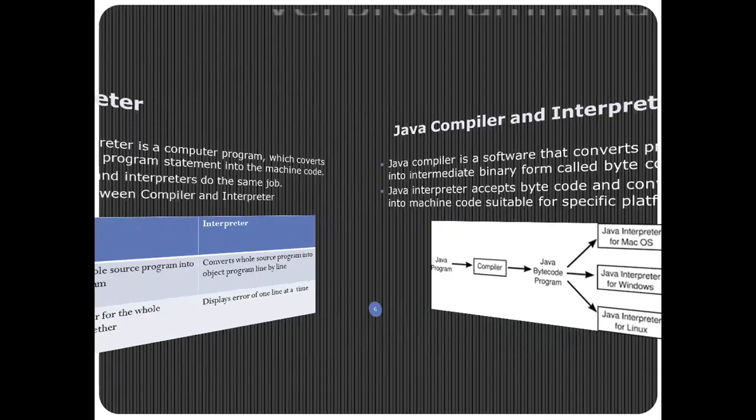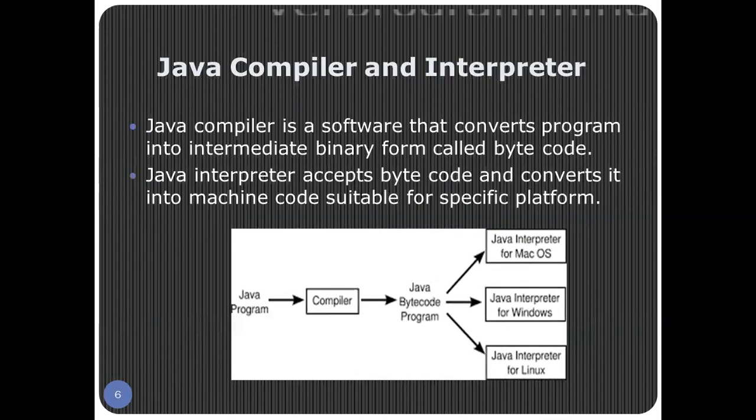Now next, coming to the feature, Java is both compiled and interpreted. I told you that we are going to learn why it is said so. Now in Java, we are using both a compiler as well as an interpreter. Look into the diagram. A Java program first goes into a compiler. From the compiler, there comes a Java bytecode. Now what is a bytecode? A bytecode is an intermediate binary code. It is not a complete binary code. It is an intermediate binary code.